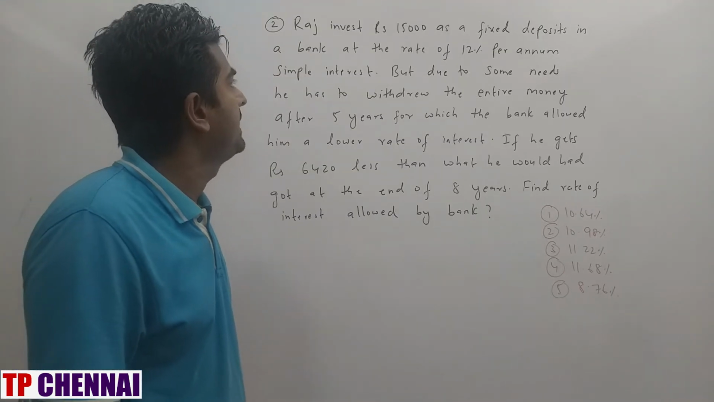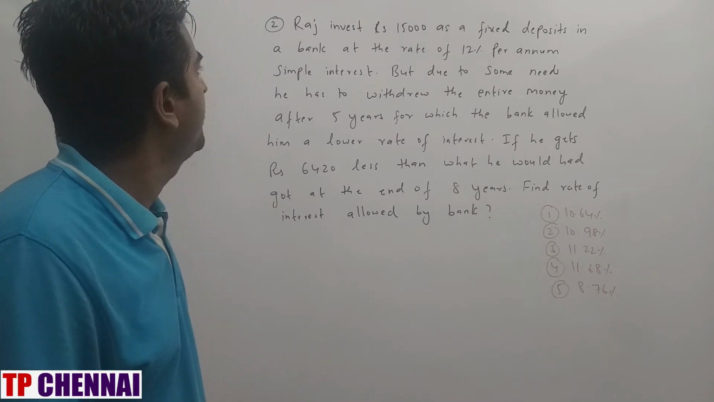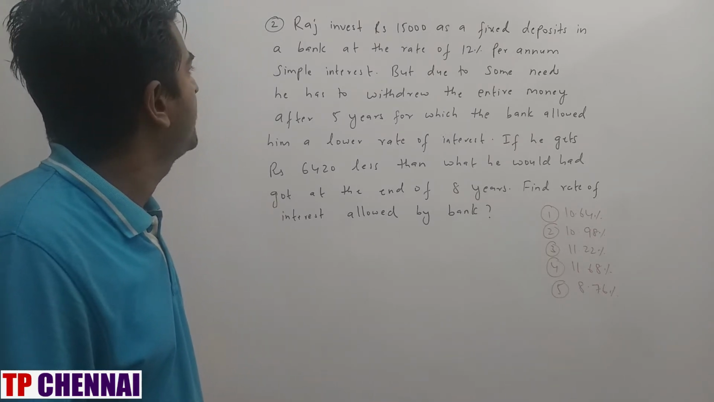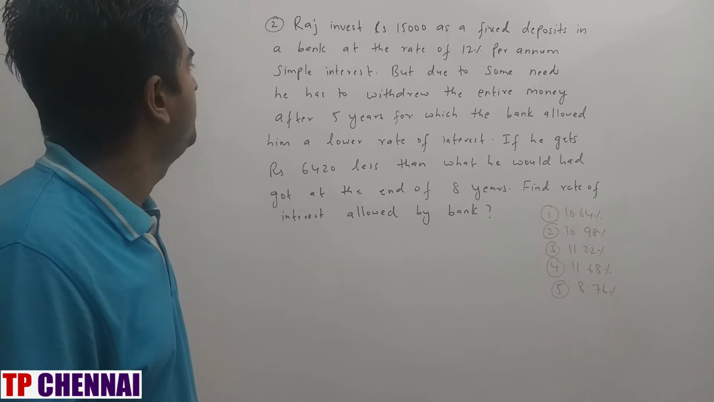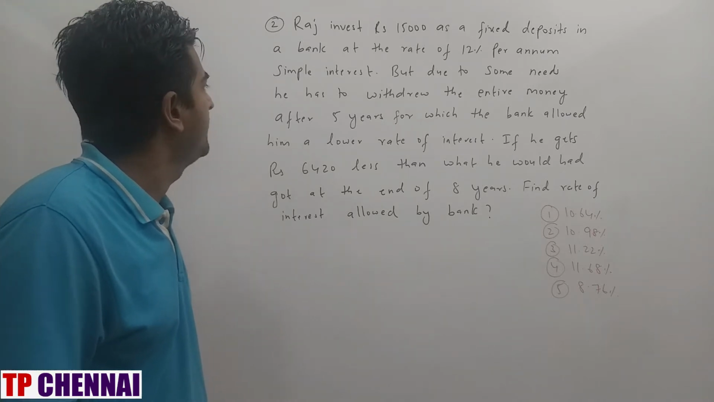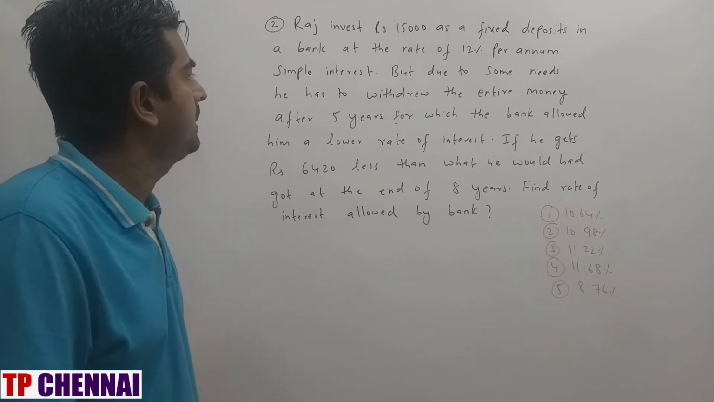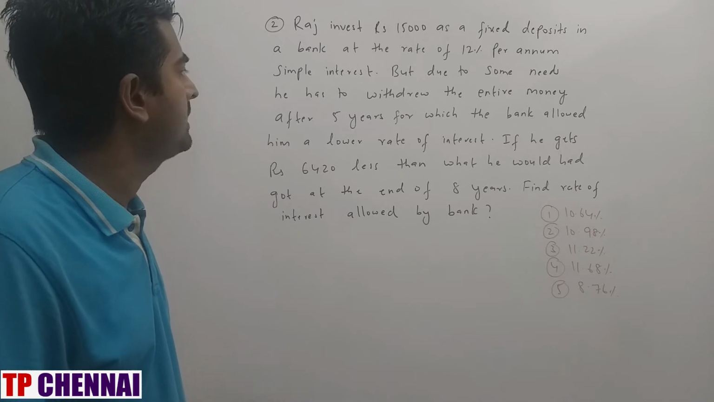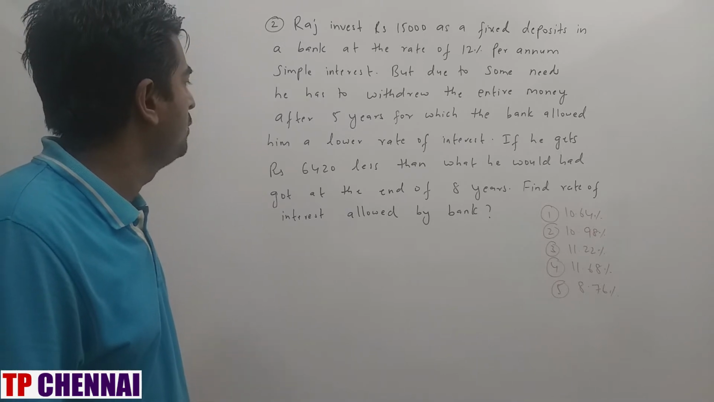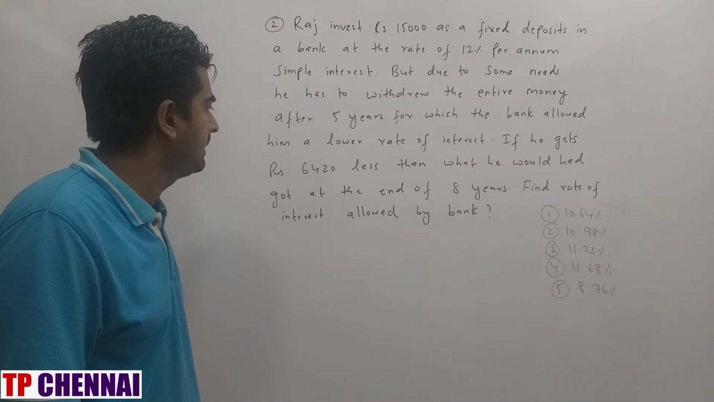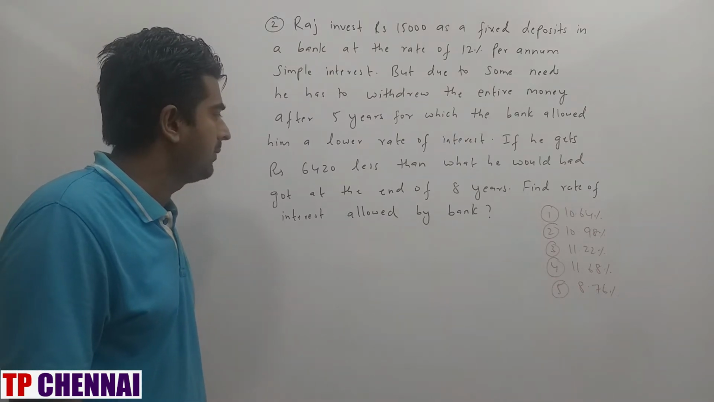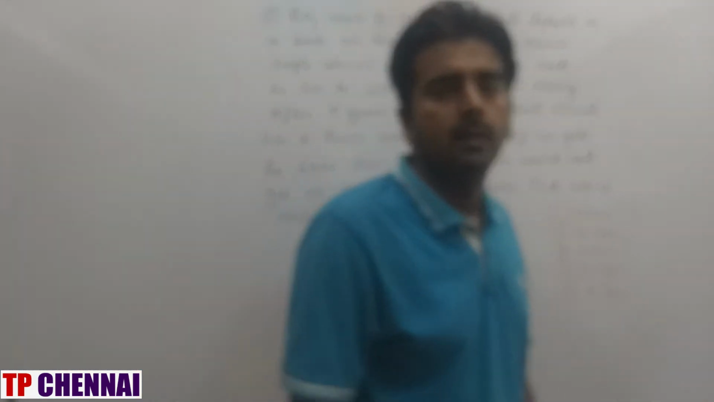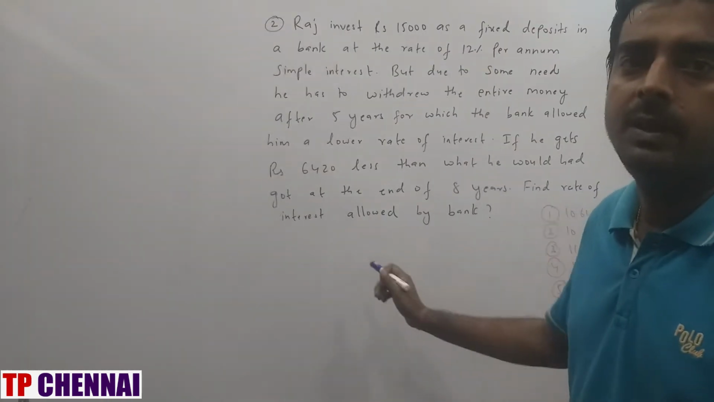Raj invests rupees 15,000 as a fixed deposit in a bank at the rate of 12% per annum simple interest, but due to some needs he has to withdraw the entire money after 5 years, for which the bank allowed him a lower rate of interest. If he gets rupees 6420 less than what he would have got at the end of 8 years, find the rate of interest allowed by the bank. Looks lengthy, right? But it's very simple.